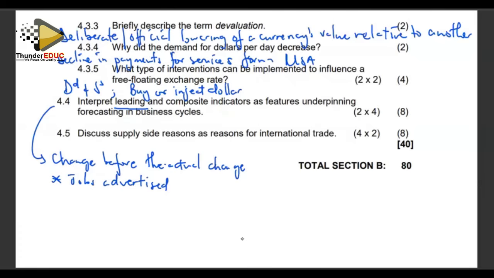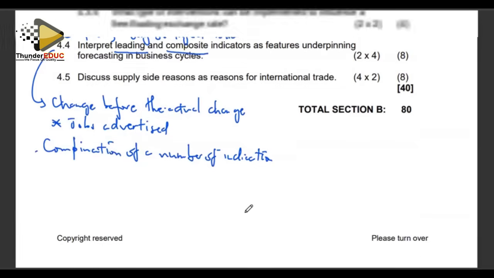Right. And then we look at composite. It's a combination of a number of indicators which are combined together to try and predict or forecast the business cycles. We make use of a number of indicators. We put them together to see how they can help us in predicting the likely change in the economy.